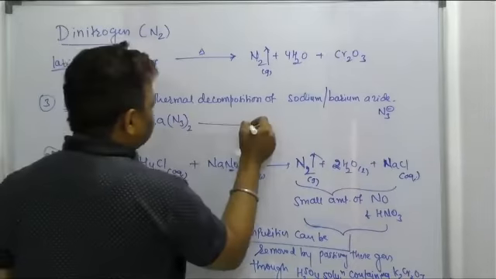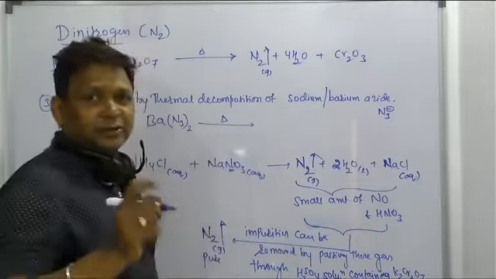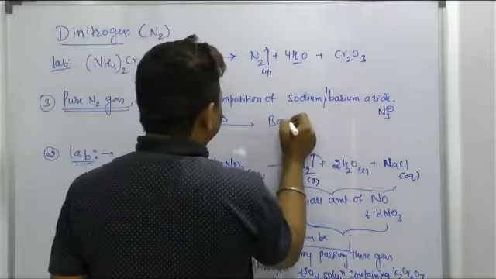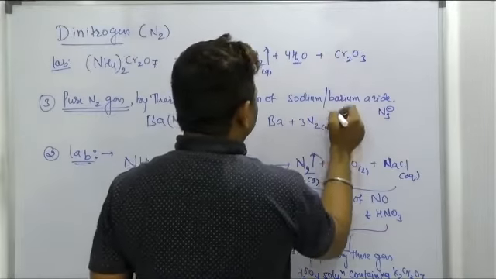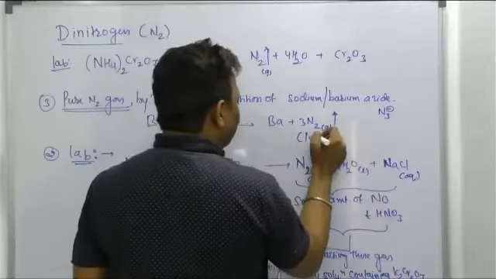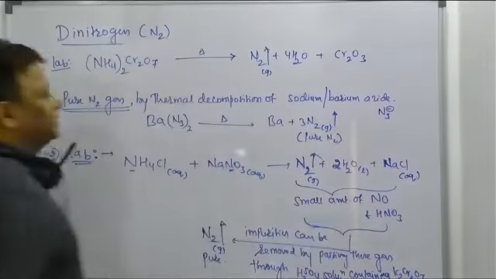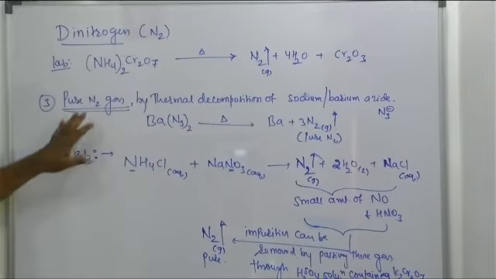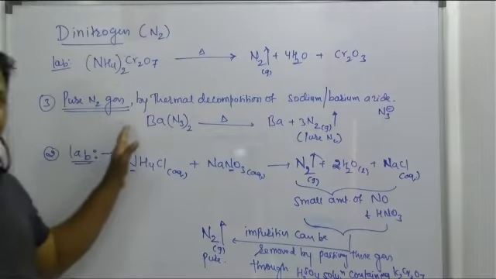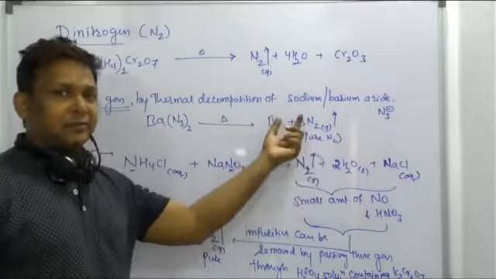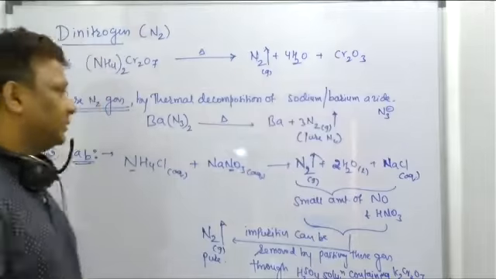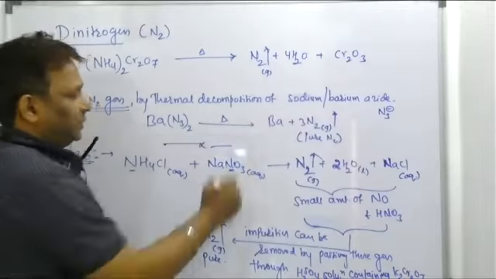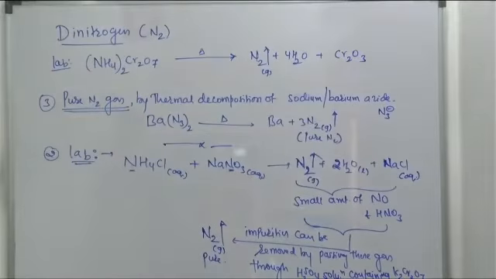But barium azide, if you heat it, what does it give? It gives barium, and 3 into 2, 6 N2 gas. You know this obtained N2 gas is pure nitrogen gas. So among all, beta, this is the only method that can give pure N2 gas, by the thermal decomposition of azide of sodium or barium. Right? Chalo, note down up to here. Take a screenshot, beta. I'll go with the properties of N2 now.